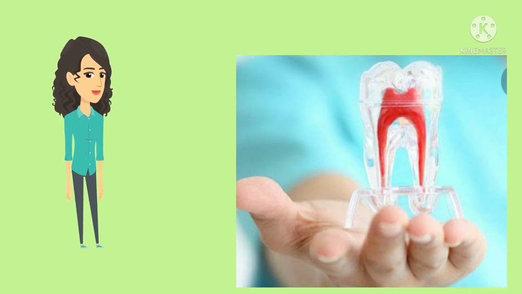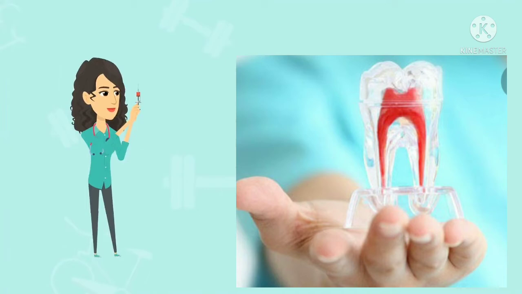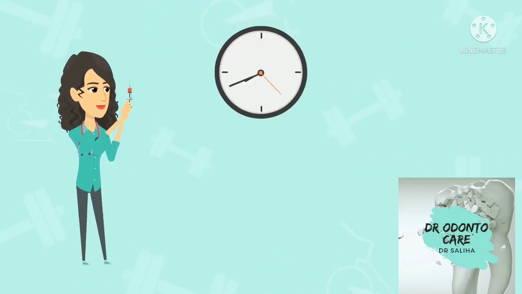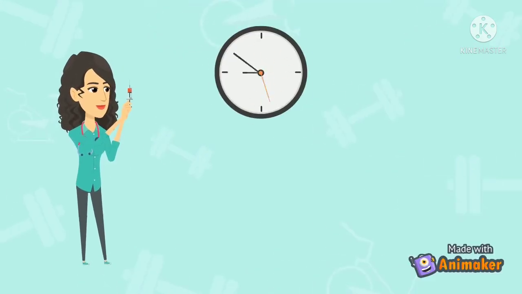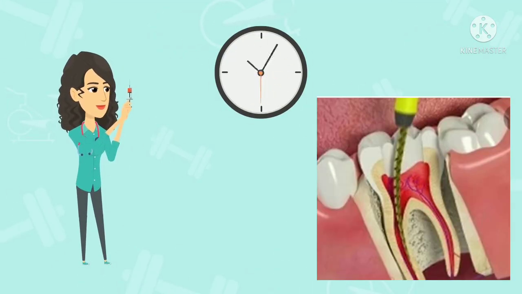Root canal therapy is done in 3 steps and it takes between 1 and 3 sessions to complete. First step is cleaning the root canal. First, the dentist removes everything that is inside the root canal.